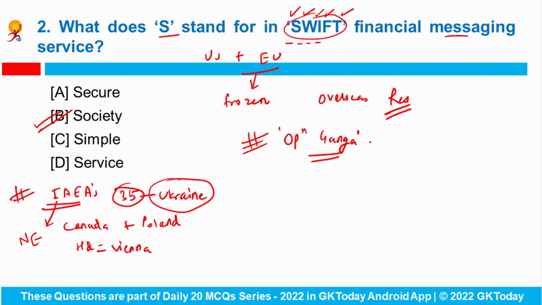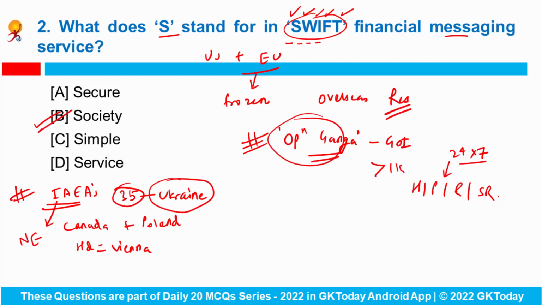Now another important news about Ukraine is Operation Ganga, the name of the initiative that is launched by the government of India to bring back the Indians that have been stranded in Ukraine. So far India has brought back more than 1,000 of its nationals from the country, and it has also set up 24/7 control centers to assist in the evacuation of Indians through the border crossing points with Hungary, Poland, Romania and Slovak Republic. If you are asked what is the name of the initiative that has been launched by India to bring back the Indians that have been stranded in Ukraine, the answer is Operation Ganga.